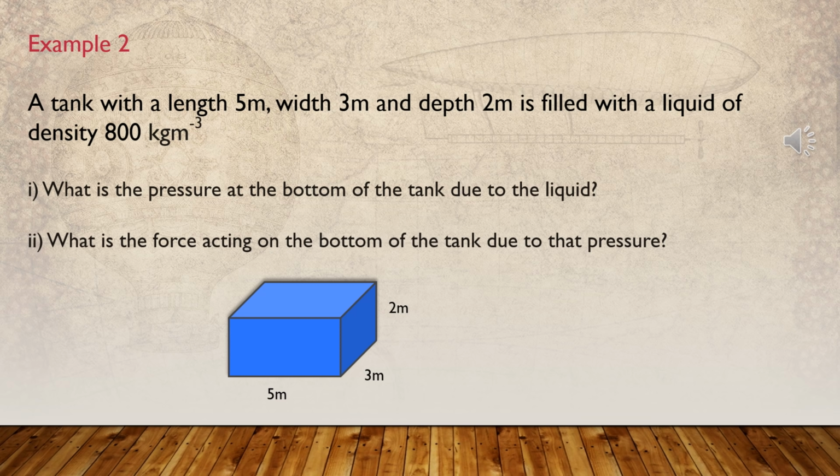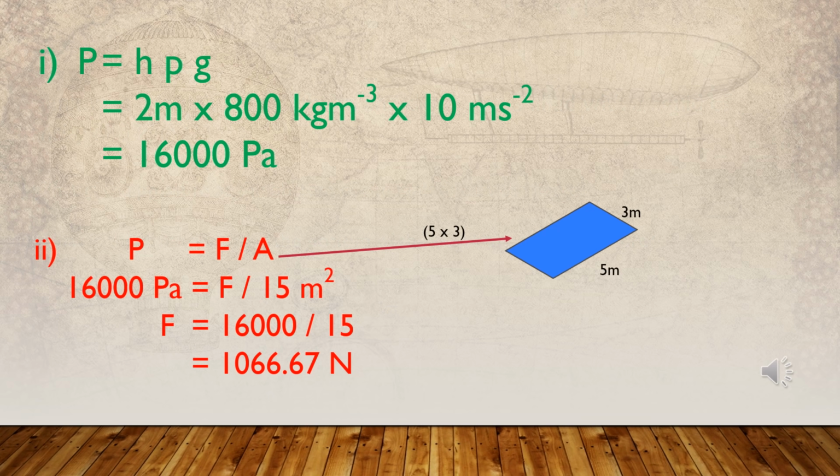And what is the force acting on the bottom of the tank due to that pressure? Let's get the answer using the above equation. Liquid pressure equals h rho g.